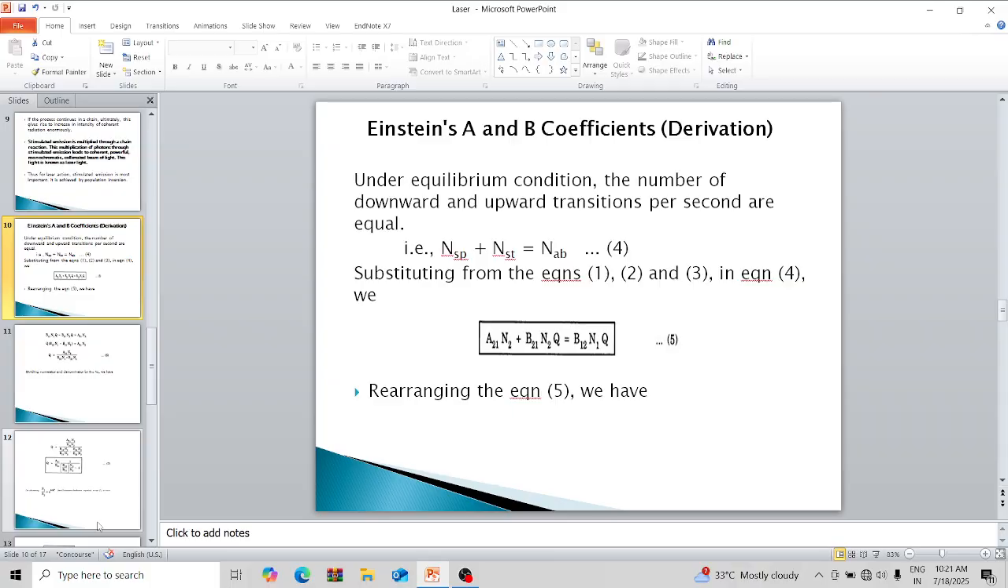Next, we are going to see Einstein's A and B coefficients. Under equilibrium condition, the number of downward and upward transitions per second are equal. Therefore, we can write number of spontaneous emission plus number of stimulated emission equal to number of induced absorption. Substituting the expressions in equation number 4, we get A21 N2 plus B21 N2 Q equal to B12 N1 Q, which is given in equation number 5.